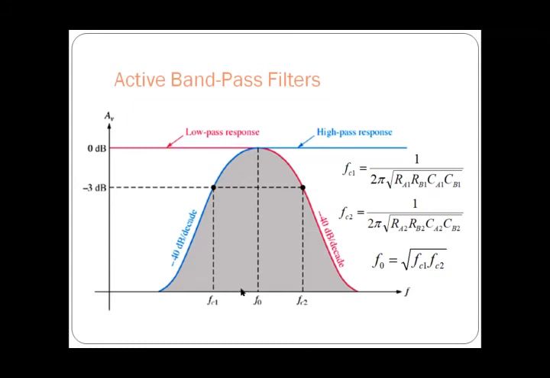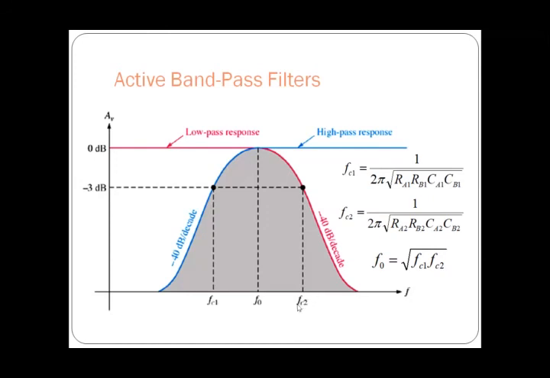And then after that we are going to give the output of this high pass filter to a low pass filter, which is having a critical frequency of FC2, and this FC2 is decided by 1 by 2 pi root of RA2, RB2, CA2, CB2. So by adjusting the values of R and C, we can adjust the value of this FC2.